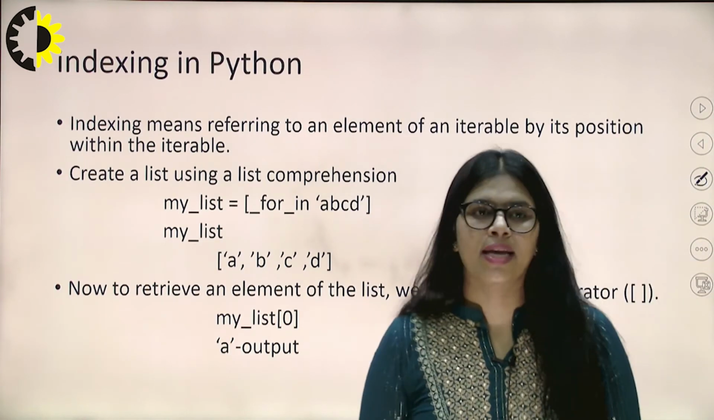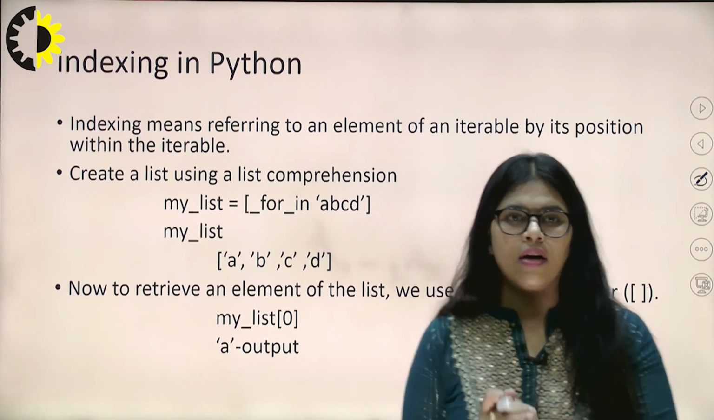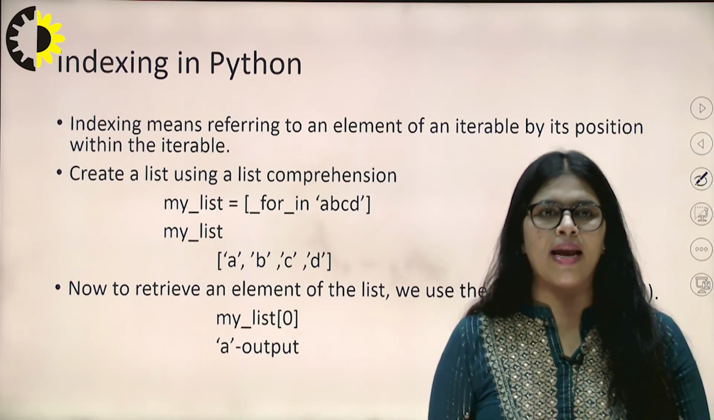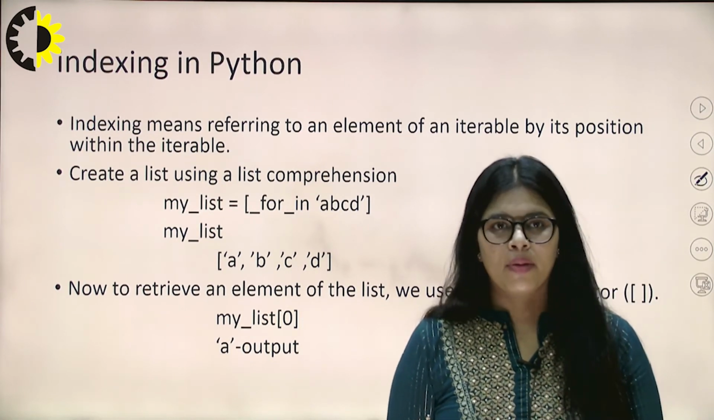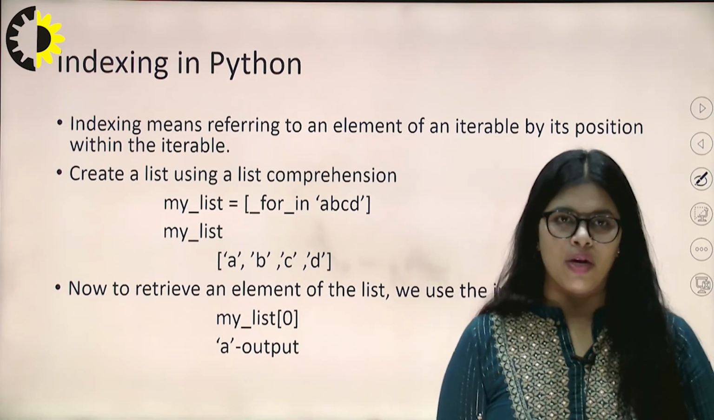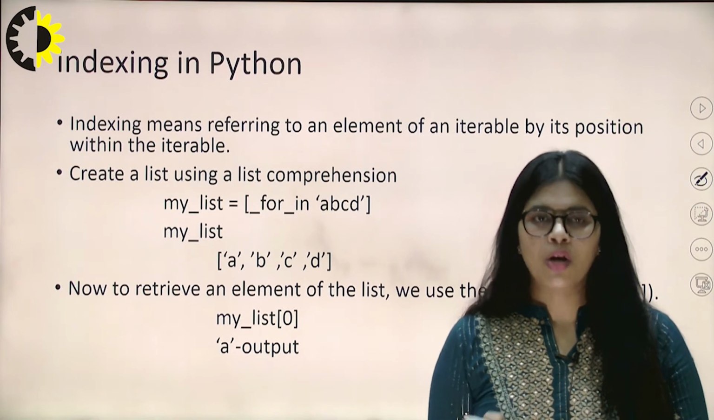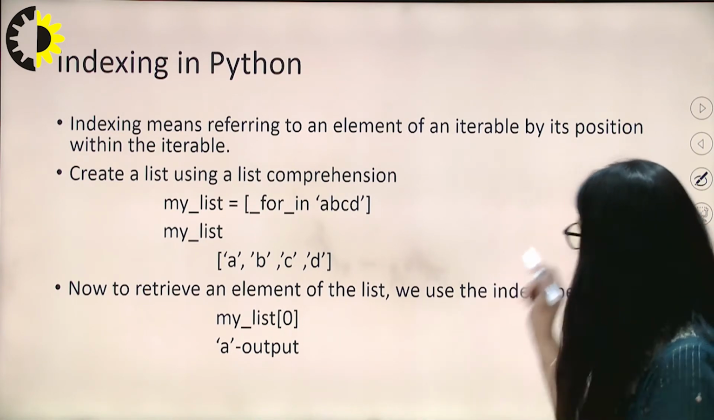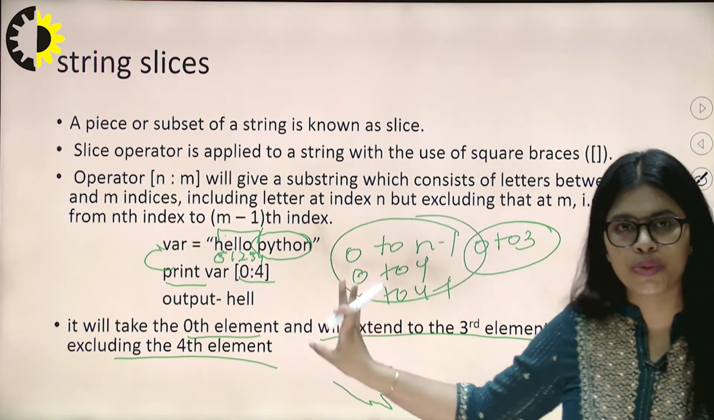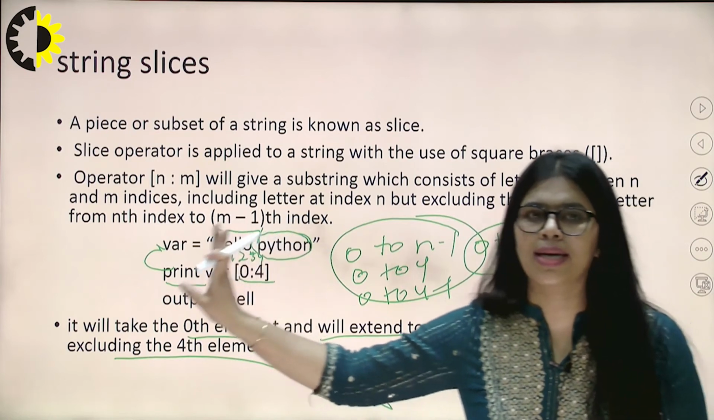Next is indexing in Python. Indexing in Python, just like we show the index value of any string, means it refers to an element of an iterable by its position. Just like we want to print an index value, we want to print one character according to its index. I have already told you before this that we are going to use a string, and we want to print a limited string according to its indexed value.